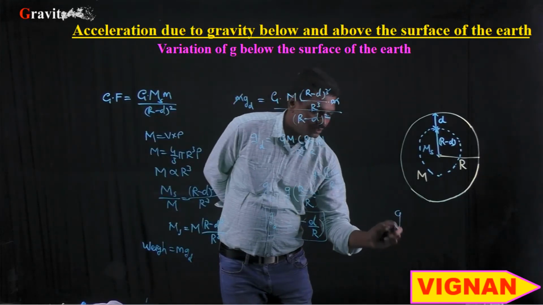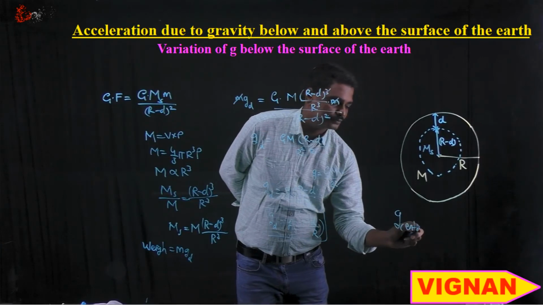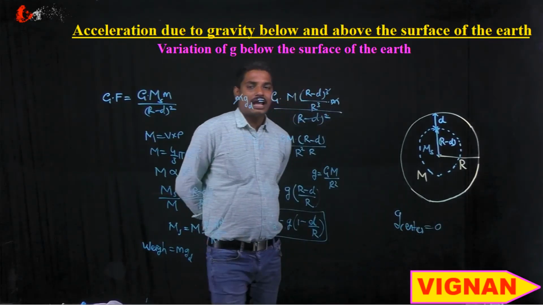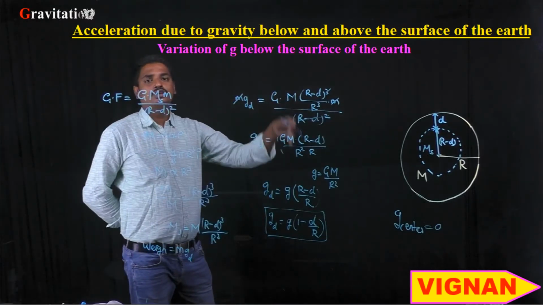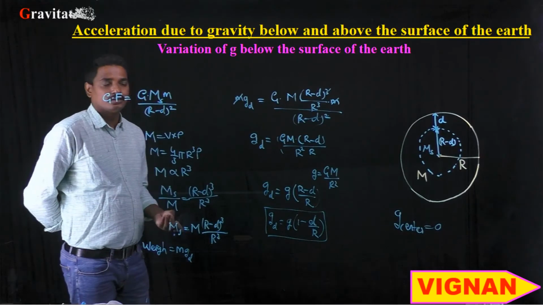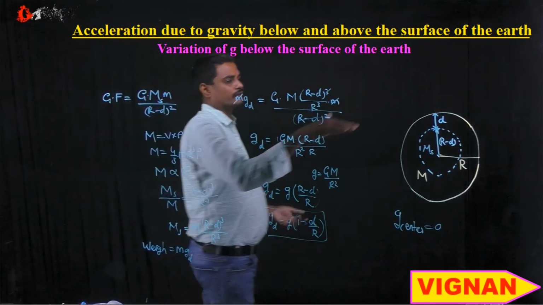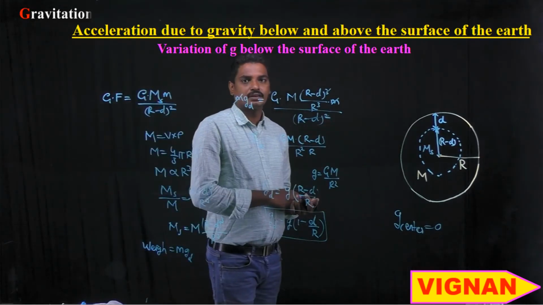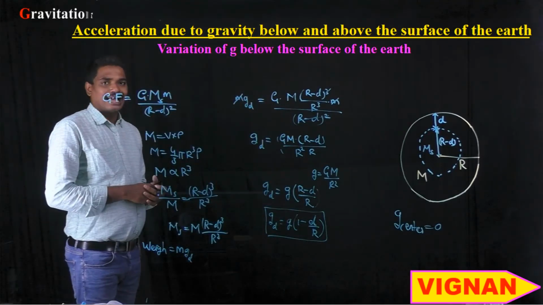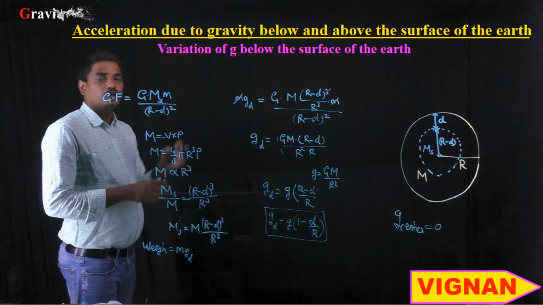So g at the center of the planet is equal to 0. So as we go deeper towards the center of the planet, the acceleration due to gravity will be decreasing. It is maximum at the surface of the planet. So this is the mathematical expression for the acceleration due to gravity below the surface of the earth.